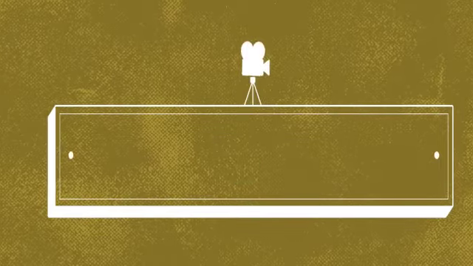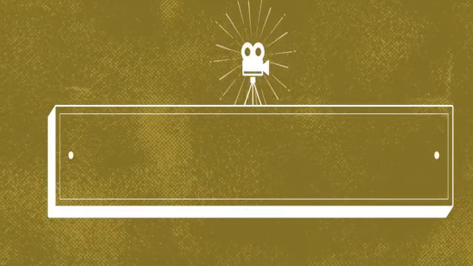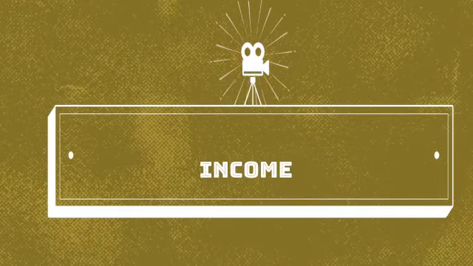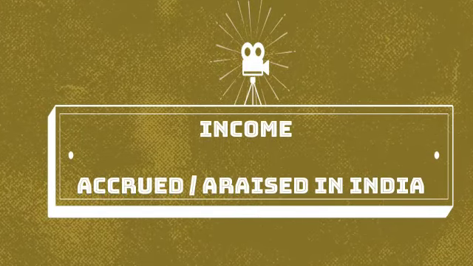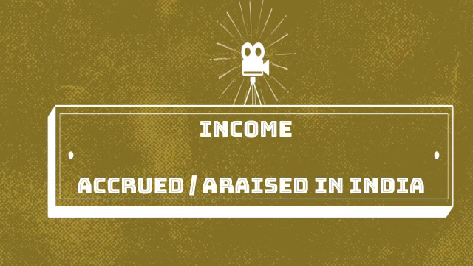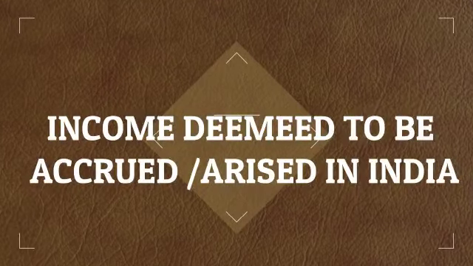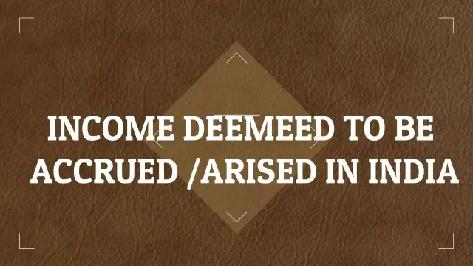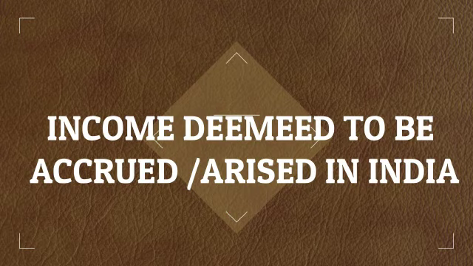The third category is income accrued or arisen in India. That means it is earned by an assessee within India, but the income may be generated within India or in any other place. It doesn't matter. This is dealt with under Section 9. The fourth category is income deemed to accrue or arise in India.